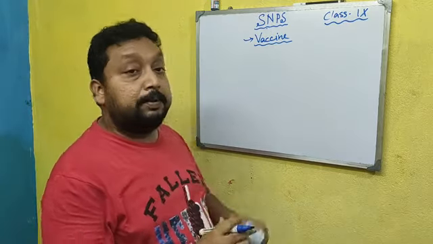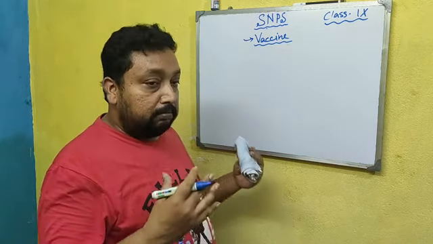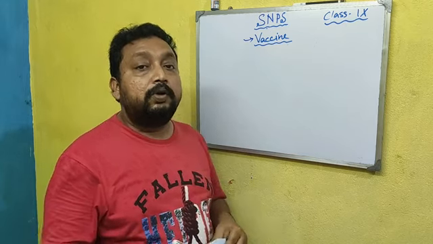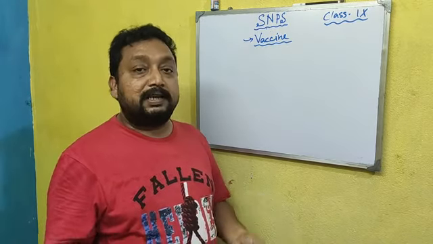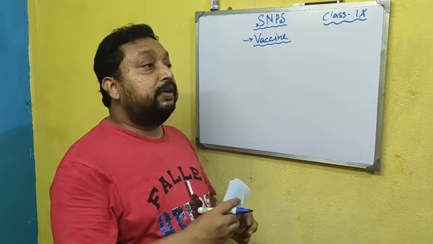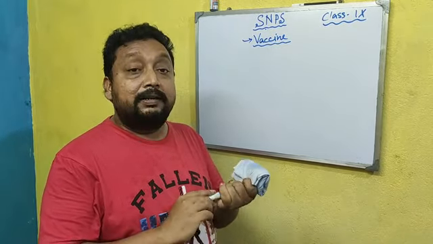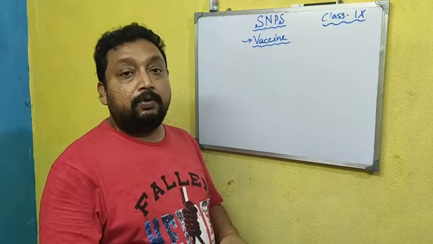That is why vaccine is important: we give the vaccination, our body produces the antibody, and we easily control the antigen. In the next class we will discuss different types of disease occurring due to infection by different kinds of organisms.